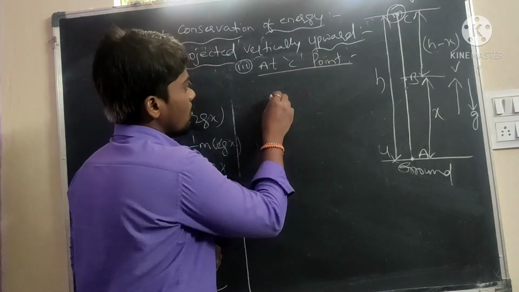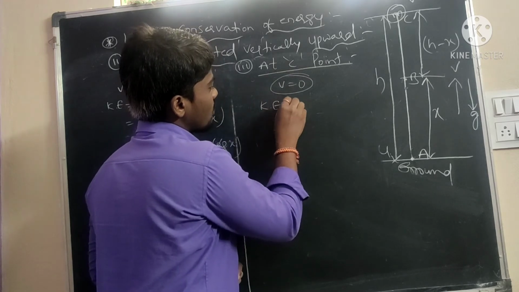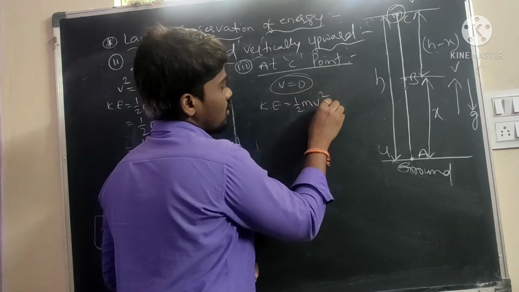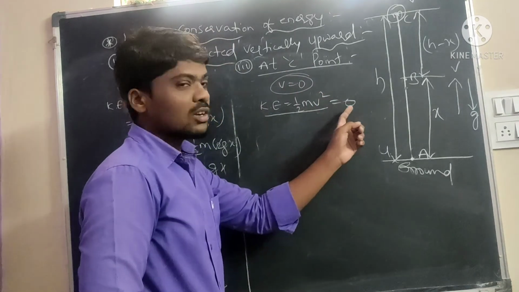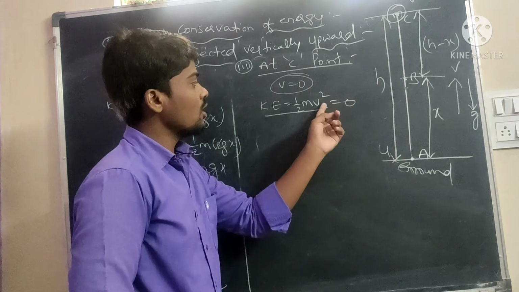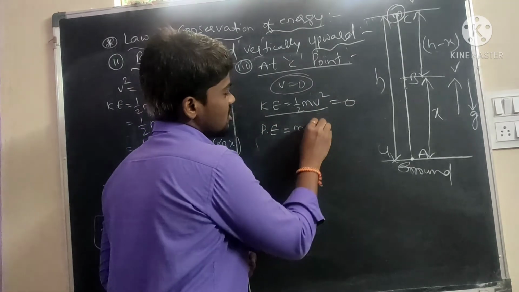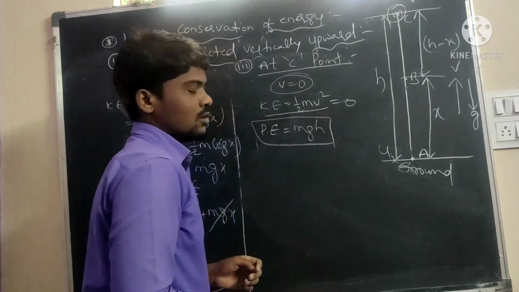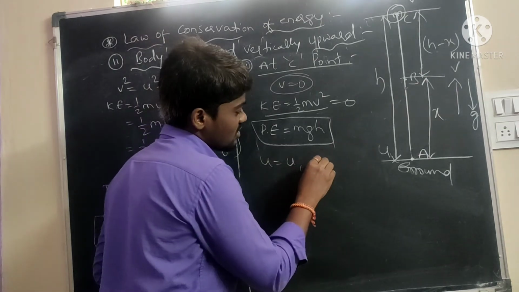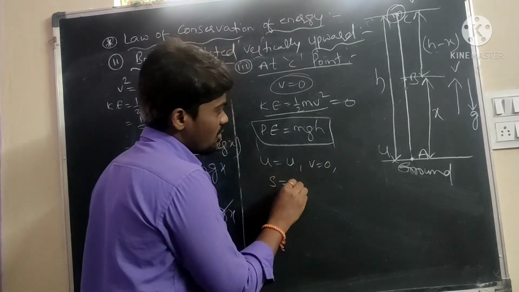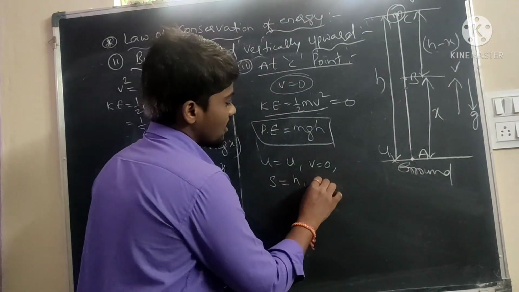Velocity is zero, so the kinetic energy, half m v square, is half m into zero, which is zero. Next we will find the potential energy, mgh. Here the initial velocity is u, the final velocity is zero, the distance traveled s is h, and the acceleration is minus g.